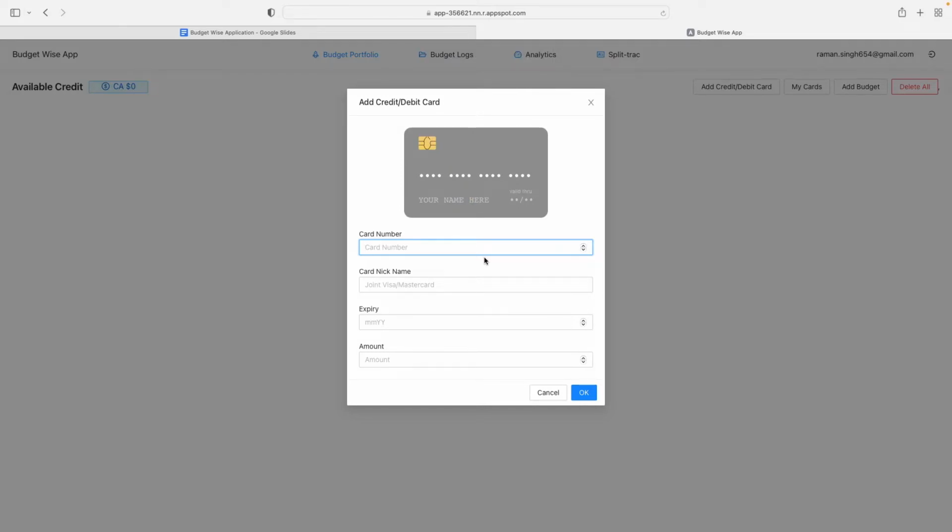Once you add all this information and click on the Add and then the OK button, the credit card information will be added to your wallet. You can view credit card information by clicking on the My Cards button, and you can also edit or delete the credit cards that you want to remove from the application. Now you are all set to add different budget categories.